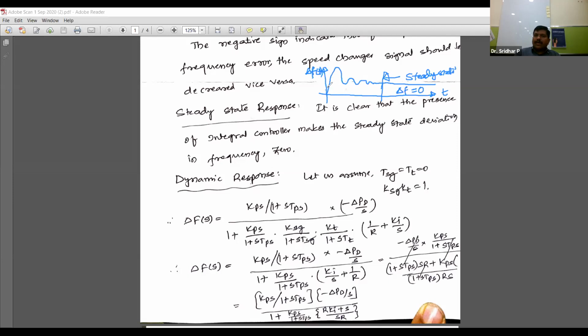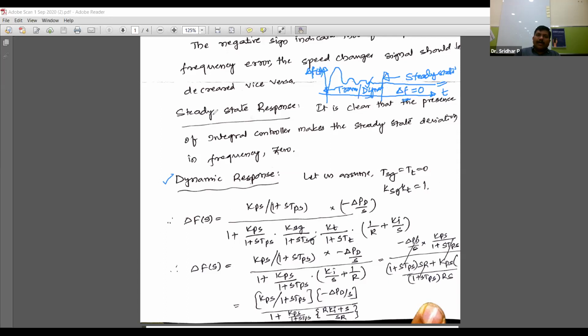Up to this point the oscillations are there, that is nothing but the transient period, or the dynamic period. In this topic, we are using this word dynamic. So if you want to identify the effectiveness of this PI controller in making this change in the frequency be 0, which type of response is required? Is it steady state or dynamic response? Dynamic response is required.